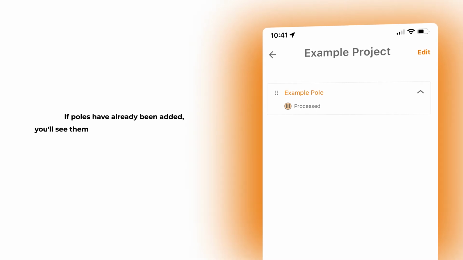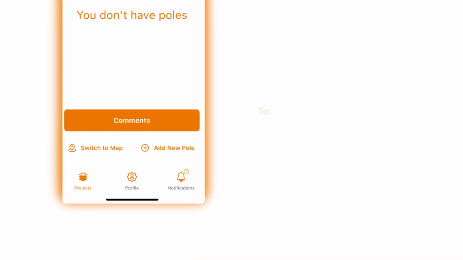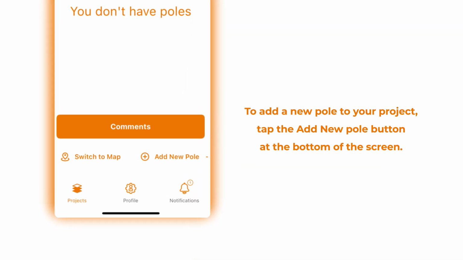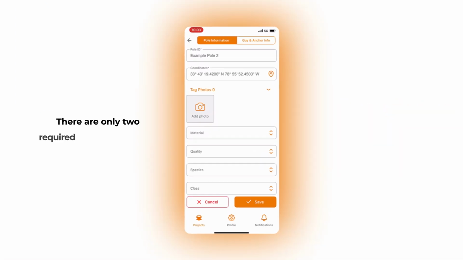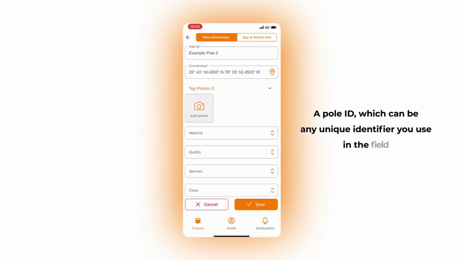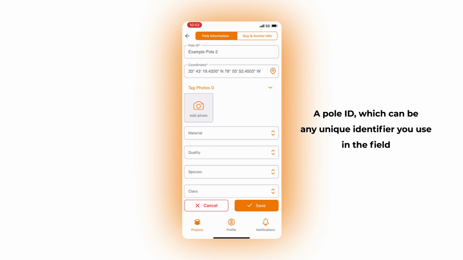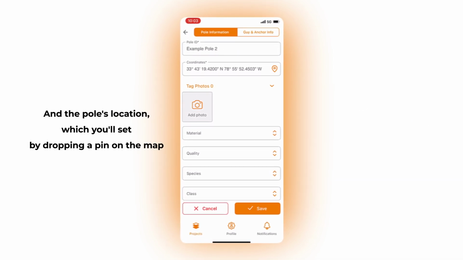If poles have already been added, you'll see them listed here along with their current status, like new, measured, or processed. To add a new pole to your project, tap the Add New Pole button at the bottom of the screen. There are only two required fields to create a pole: a pole ID, which can be any unique identifier you use in the field, and the pole's location, which you'll set by dropping a pin on the map.